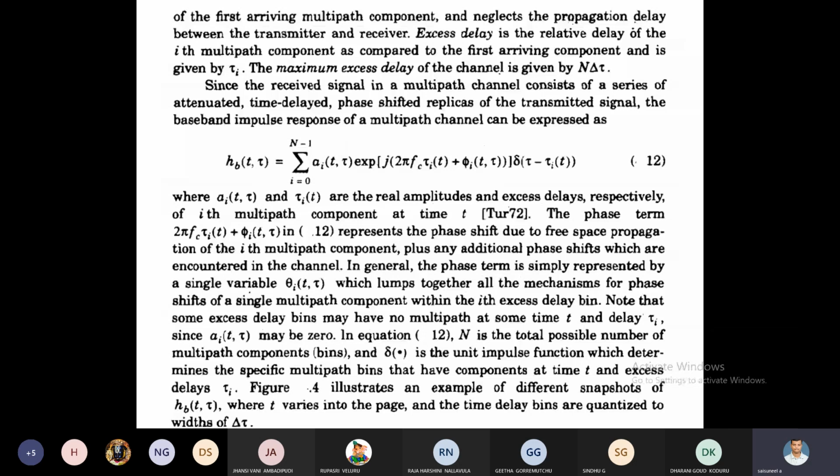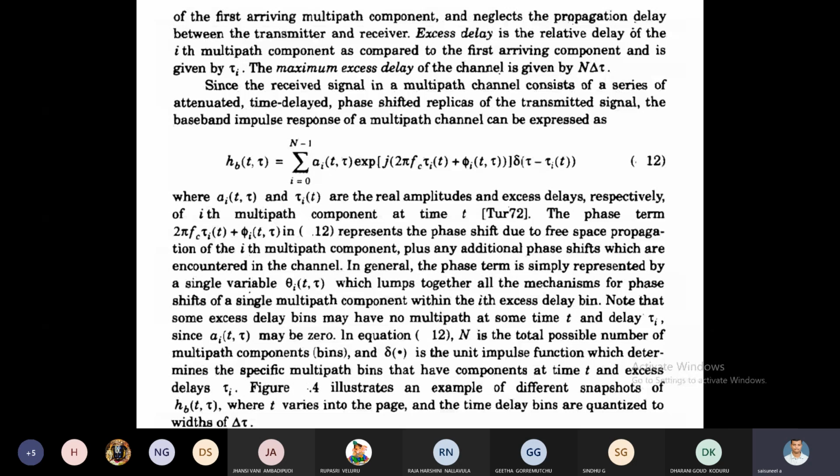From this consideration, for n paths, what is the exact baseband impulse response model of a multipath channel? It can be expressed as hb of t comma tau, which is equal to the summation, for the number of paths n, i equal to 0 to n minus 1, of ai of t comma tau.